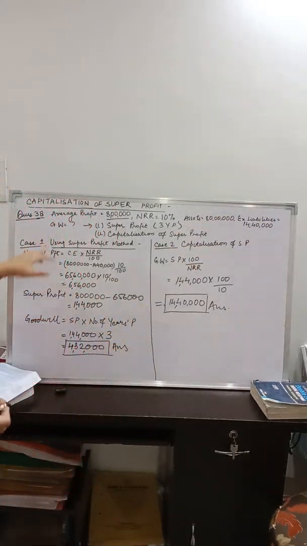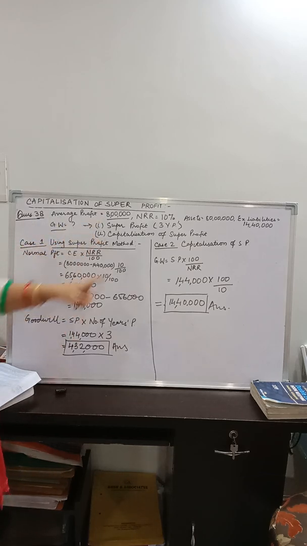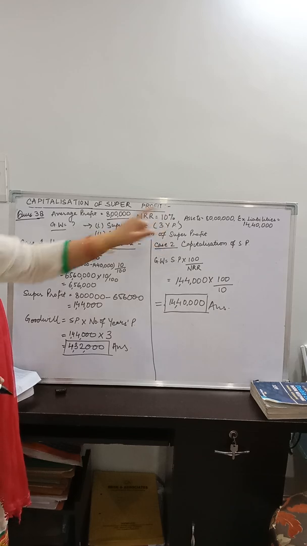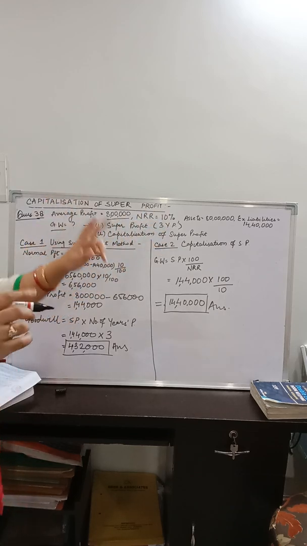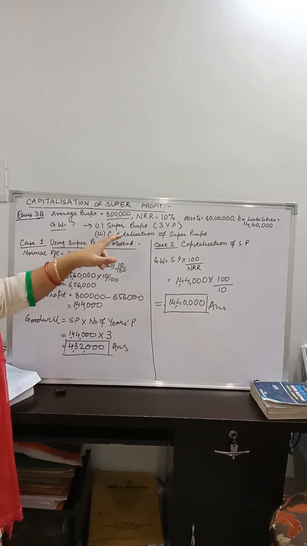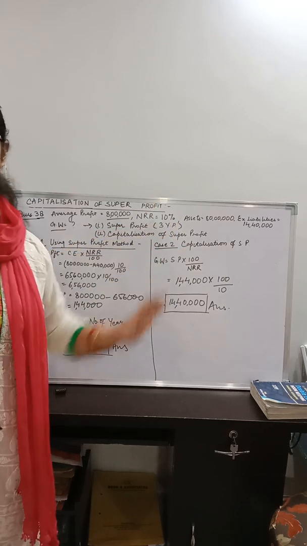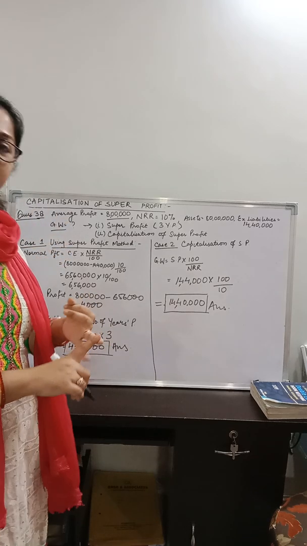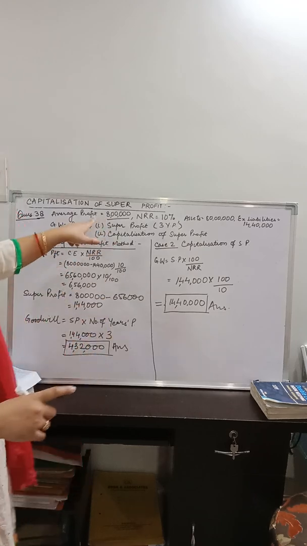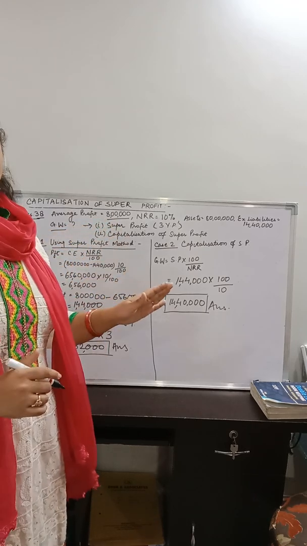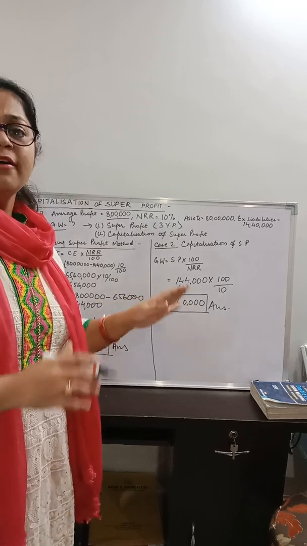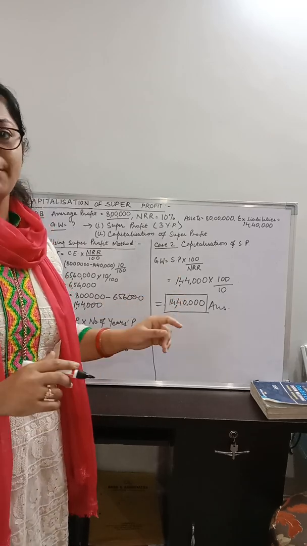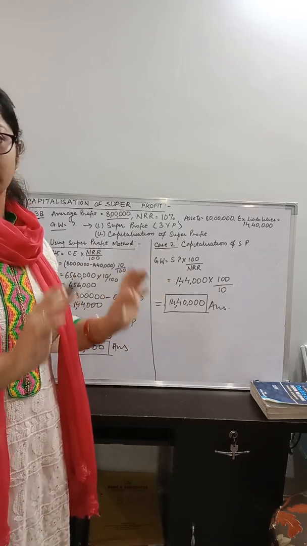What we have to do is find out the goodwill first through the super profit method when the number of years' purchase is 3. This is the detail from the question. And second, you have to find out the amount of goodwill using the capitalization of super profit method. Let us do this with the help of super profit first. For super profit, we require the average profit and we also require the normal profit. Average profit is already given to us. For normal profit, we will use the formula where normal profit is equal to capital employed into normal rate of return upon 100.